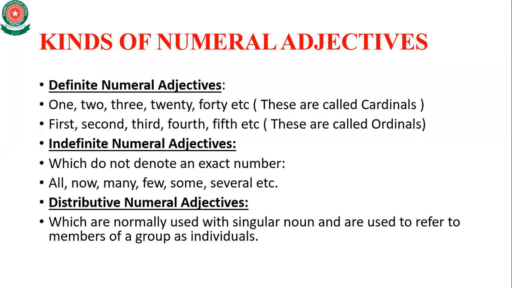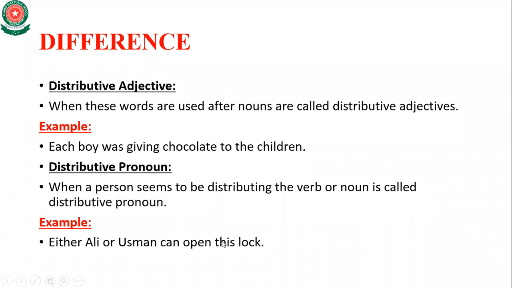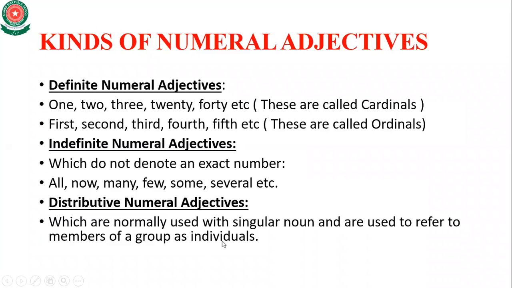And the last kind of numeral adjective is the distributive numeral adjective, which is normally used with a singular noun and is used to refer to members of a group as individuals.